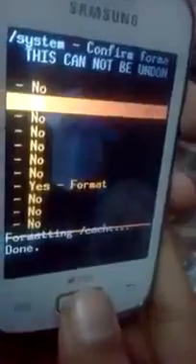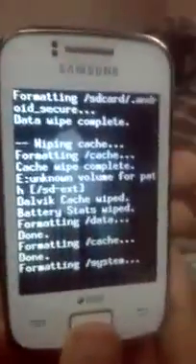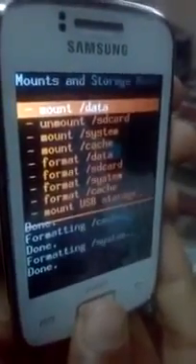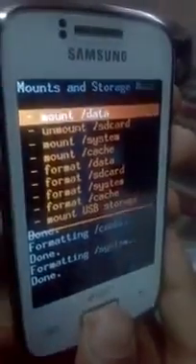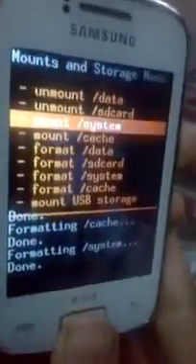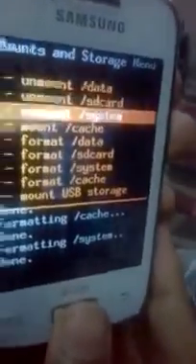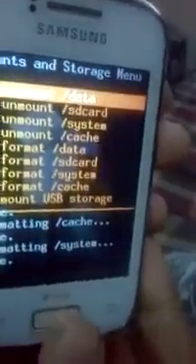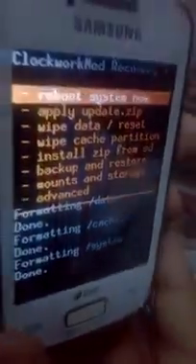Format system. Press yes. Now you can see that the data, system and cache are unmounted again, so just mount these three: mount system, mount cache, and mount data. Press back button.